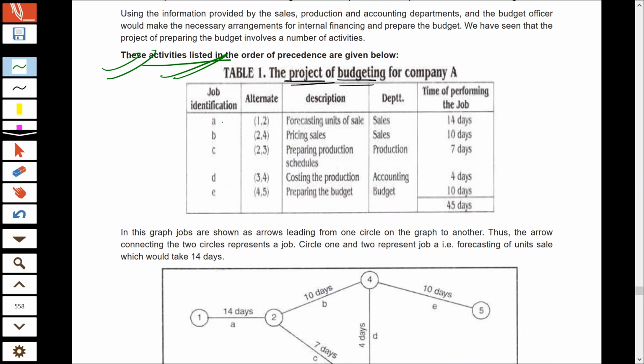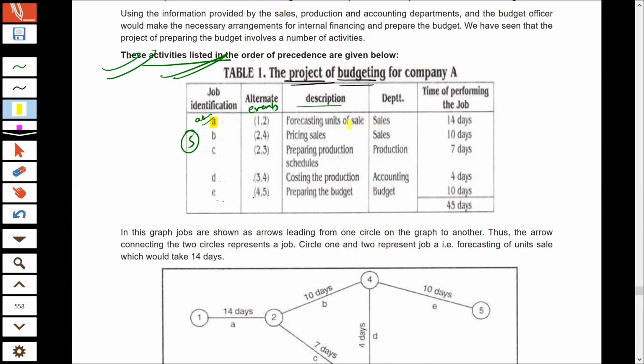Here we have activities A, B, C, D, and E, 5 activities, and these are events. Events 1 and 2 will complete activity A, 2 and 4 will complete activity B, 2 and 3 will complete activity C, 3 and 4 will complete activity D, and 4 and 5 will complete activity E. So these all are events and these are activities, right? Description. So what is event? What is activity A?